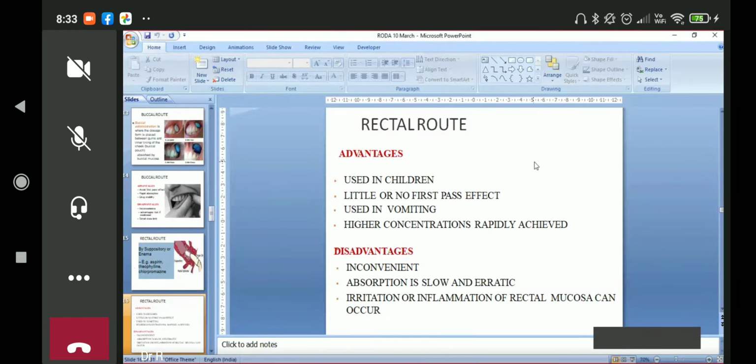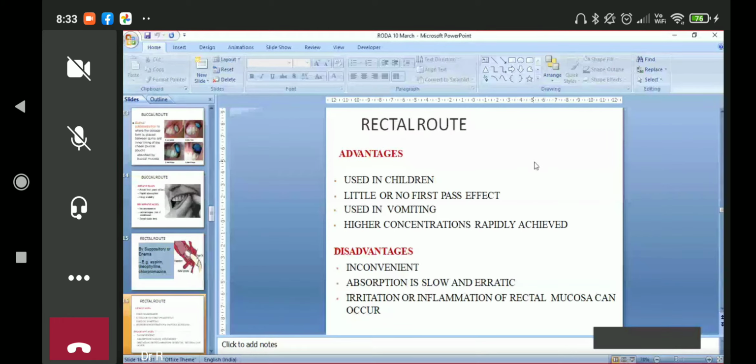If you see the rectum, the lower part of the rectum and the anal canal have a portacaval anastomosis site here. Porta means it will go through the portal vein. Caval means it will go through the inferior vena cava, through the systemic circulation.